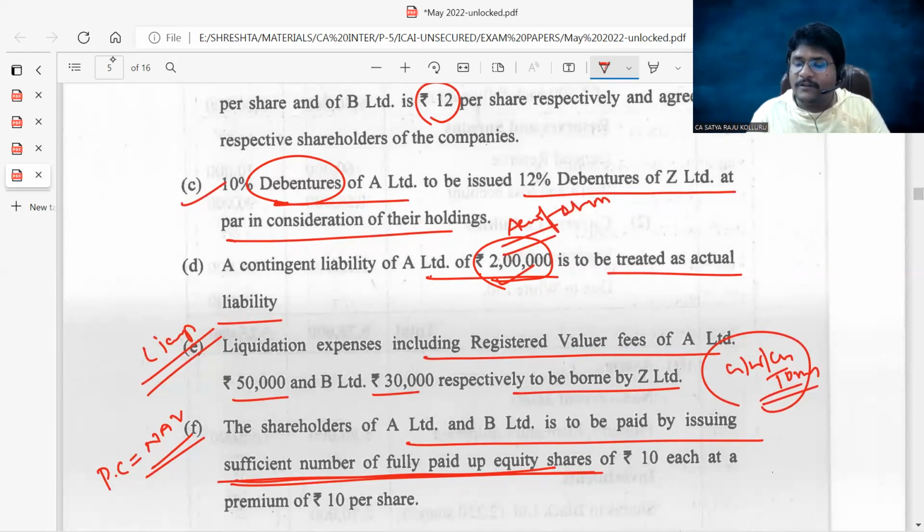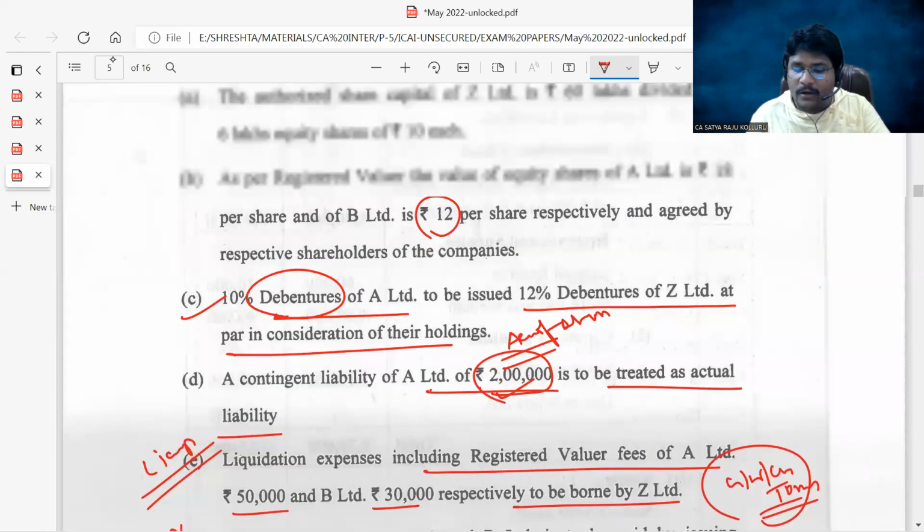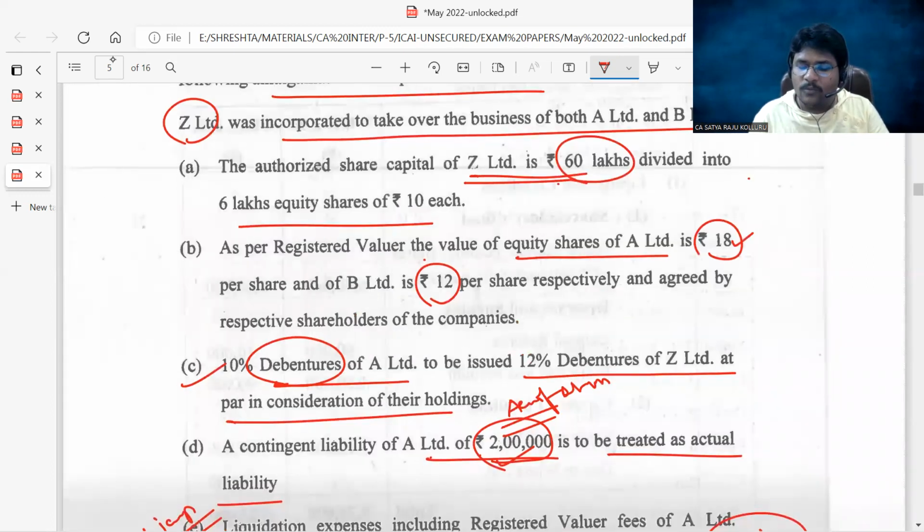Now, how many number of shares issued to A Limited and B Limited? How can I know? For A Limited, each share is 18 rupees, and for B Limited, each share is 12 rupees respectively. Am I right or wrong, guys?